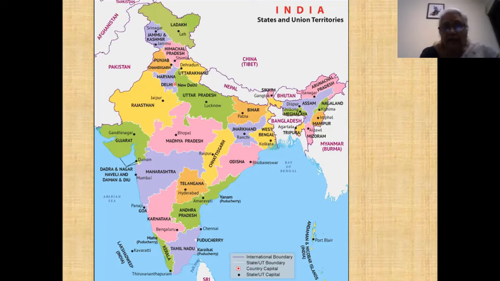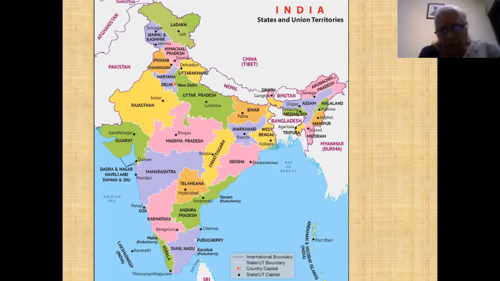So learning this map is also useful when you're studying the physical features, because sometimes they ask you questions such as, what are the Himalayan states? What are the states that are found in the Himalayan region? And that's how you have the division. Ladakh is again separated as another area. I don't think it is a state as yet. It's just a separate region for the purpose of administration.